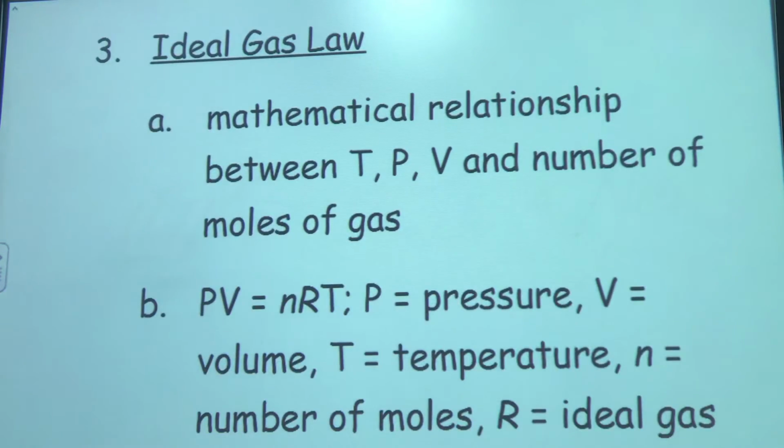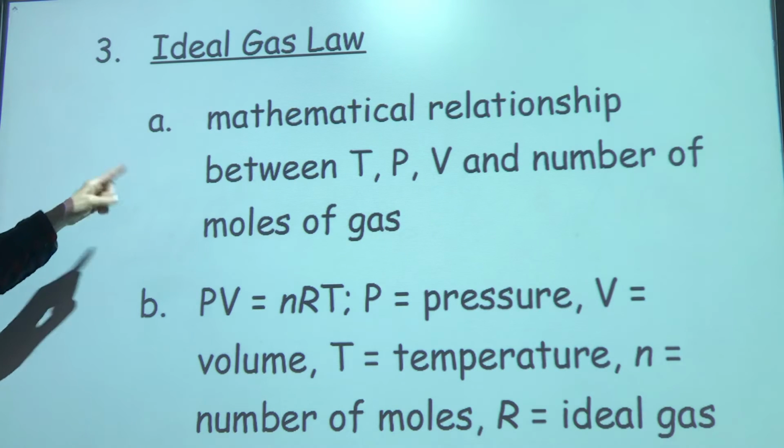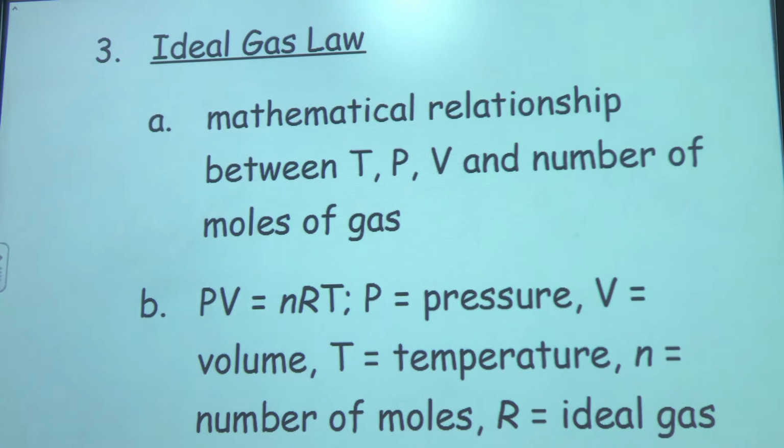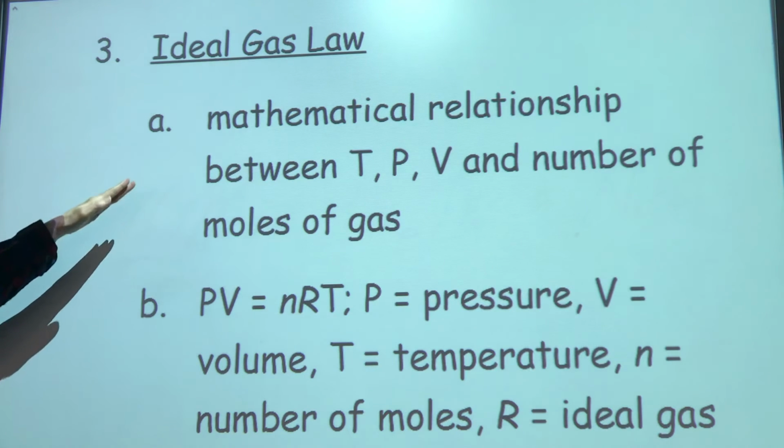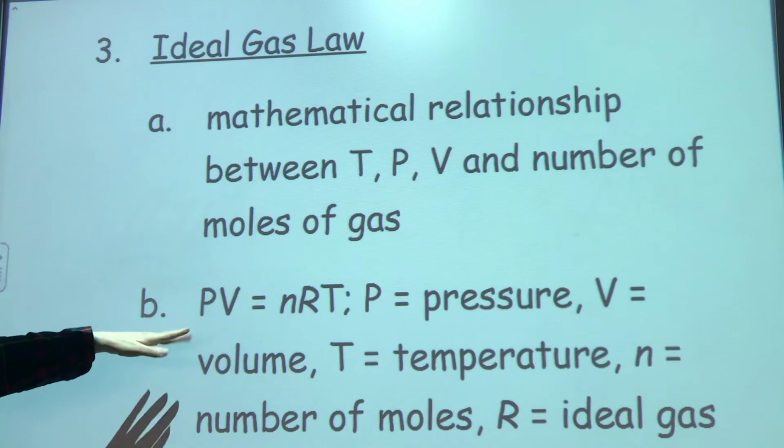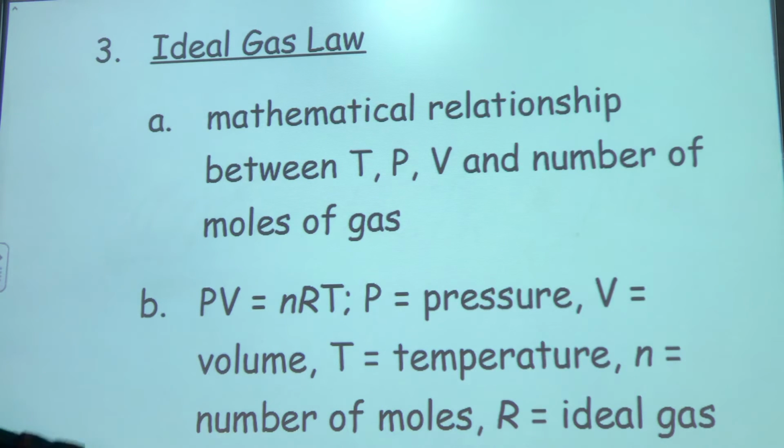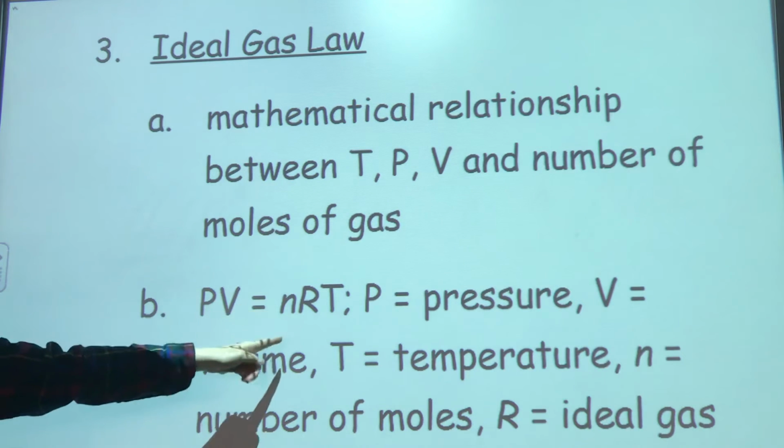Right here we just need to say the ideal gas law is that there is this mathematical relationship between the temperature, pressure, volume, and the number of moles of gas. And this is all because of Avogadro's law, that we can know what volume 1 mole of gas has. And it leads us to this relationship here. The pressure multiplied by the volume is equal to nRT.